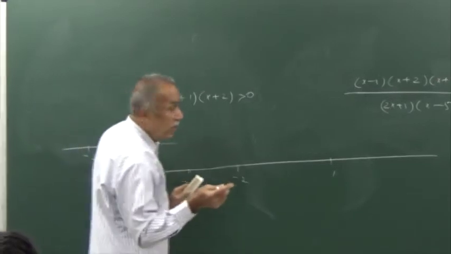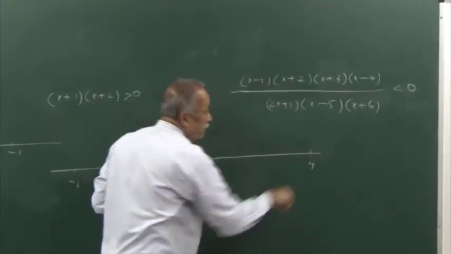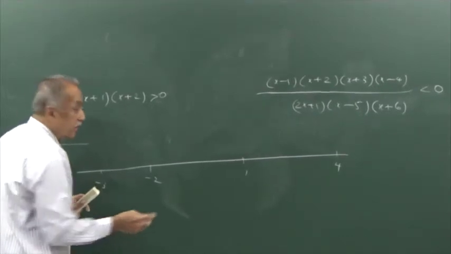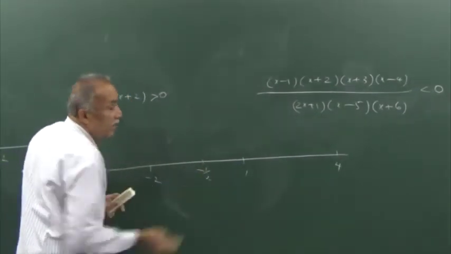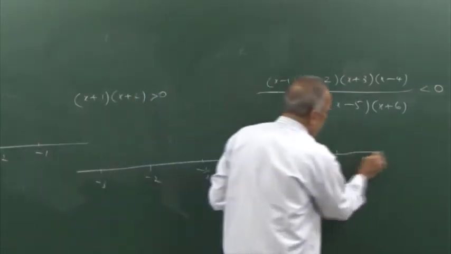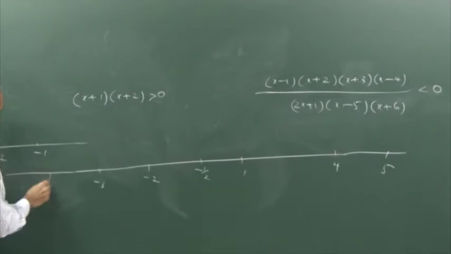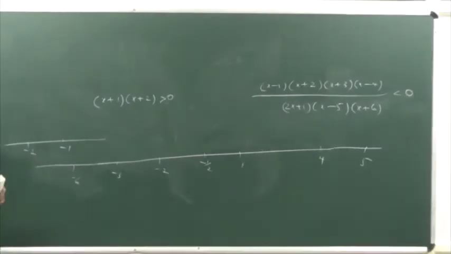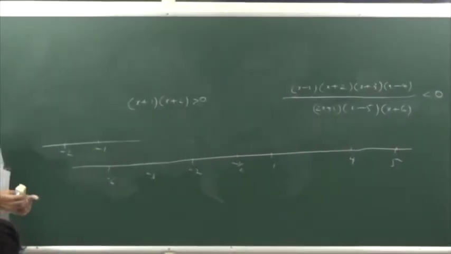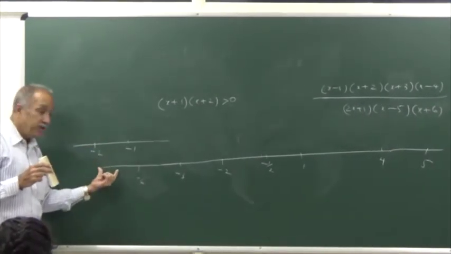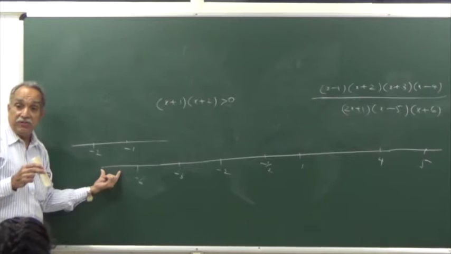Okay, next is plus 4, minus half, where should I mark it? Plus 5, minus 6.